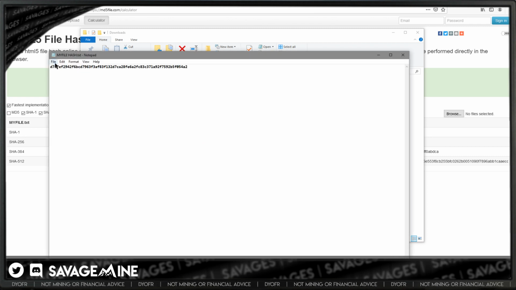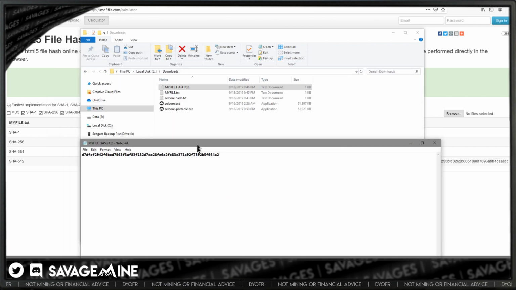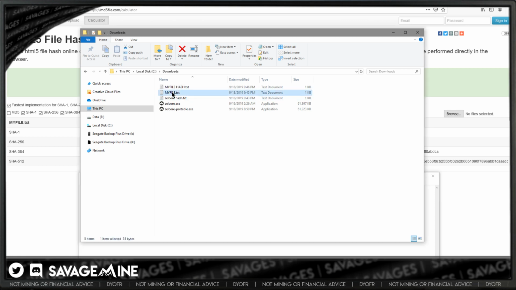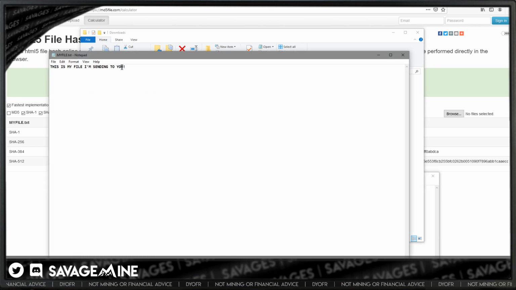So this is just so that we know what the hash is supposed to be, or was for it. Now if I sent you this file and said, hey, make sure you check the hash, because let's say this was something super important, and in the case of an executable, like a wallet, like the Zelport.exe, it's imperative that the file hasn't been modified since it was created, because you don't want malware in the background, keyloggers or whatever.